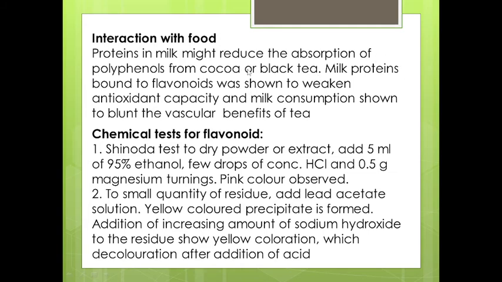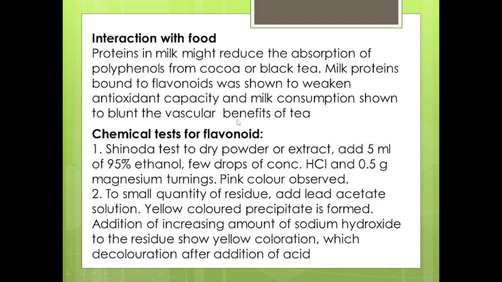For example, cocoa and black tea contain a large amount of flavonoid, and this gets weakened in the presence of milk. Tea also contains catechin and other flavonoids, and if it is ingested with milk, its antioxidant capacity is weakened.